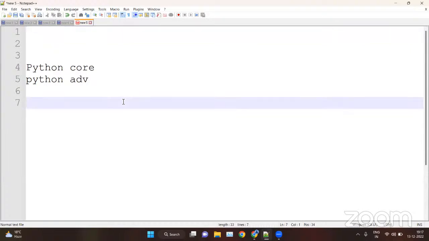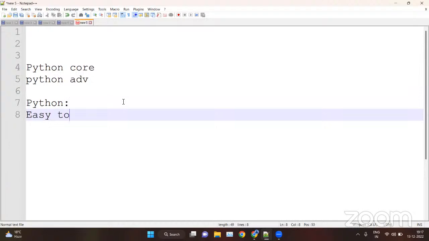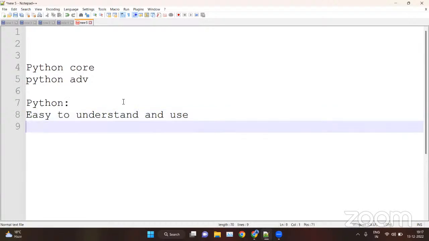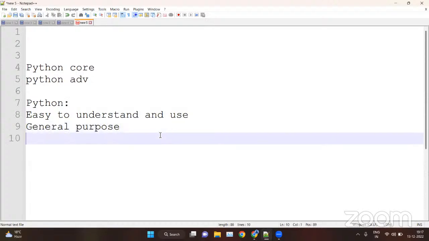Before that, let me introduce the Python language. Python is easy to understand as well as easy to use. Second, Python is a general purpose language. That is why it is a hot topic, it is in trend.